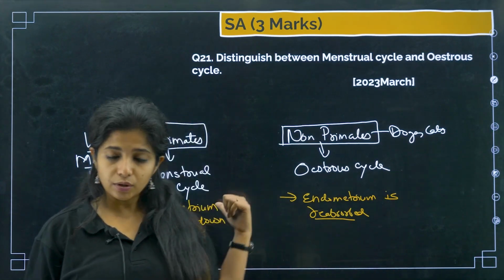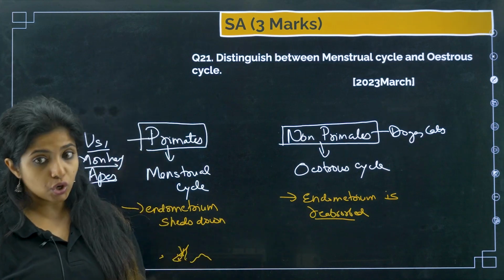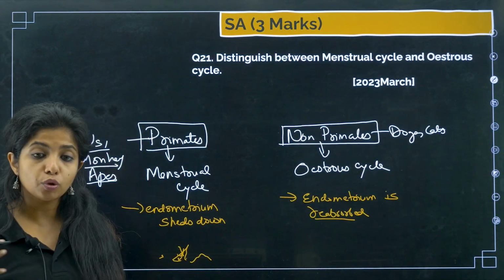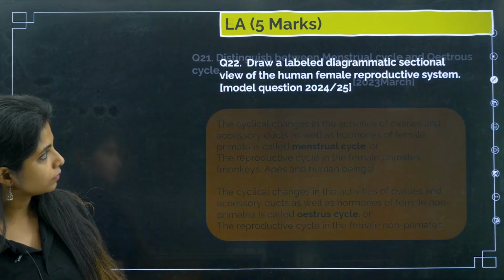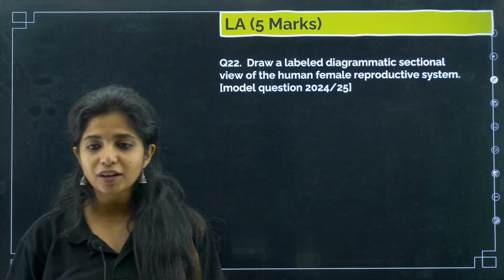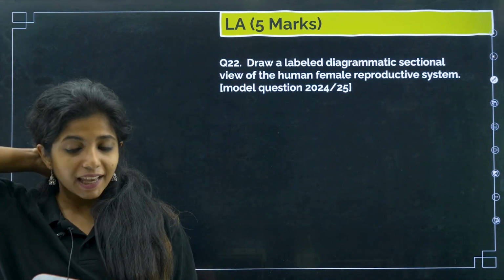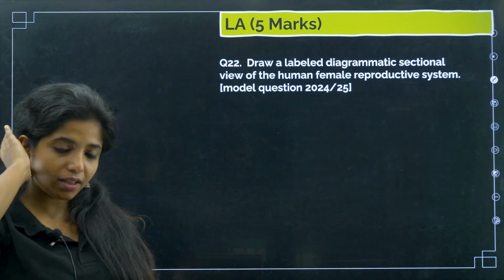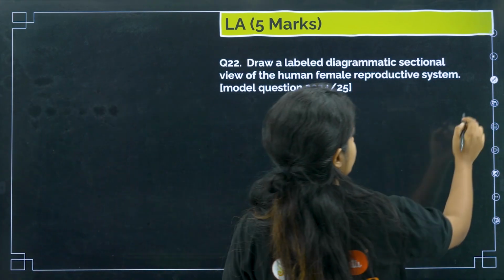And this is a continuous cycle, whereas this is, as you see, not something that will be continuously happening throughout the year. Now comes the 5-marker, and as I said, 5-marker questions would have a diagram. So we have to focus on diagrams. Today I will be teaching you how you can draw things.